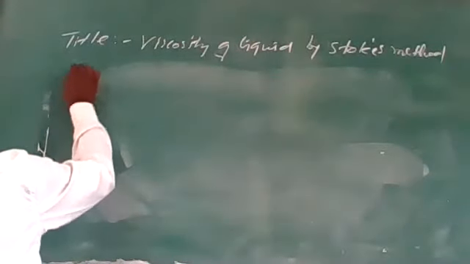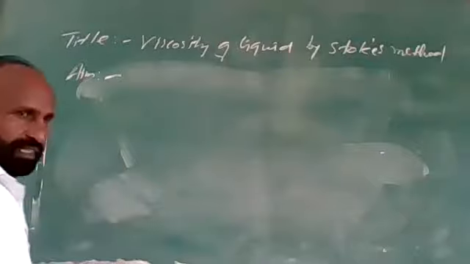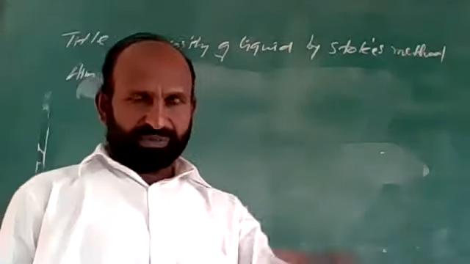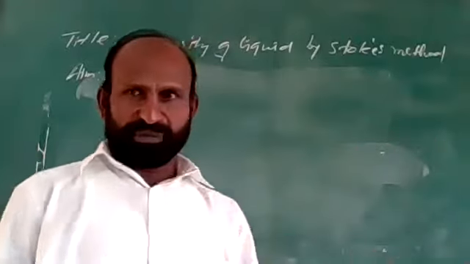Now the aim means what we have to determine, what we have to calculate from that experiment.